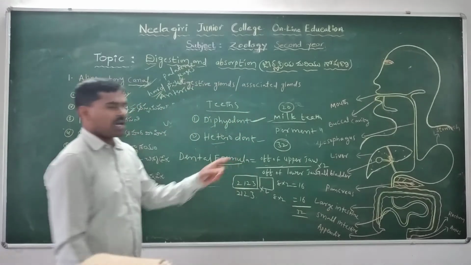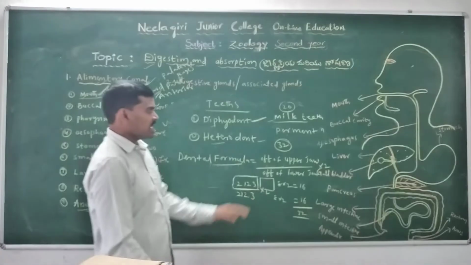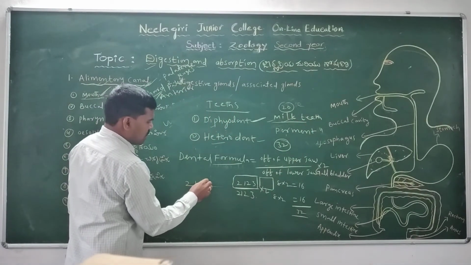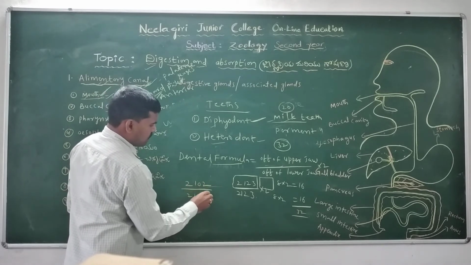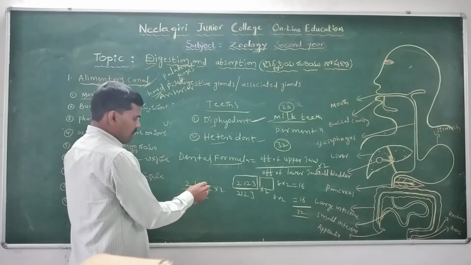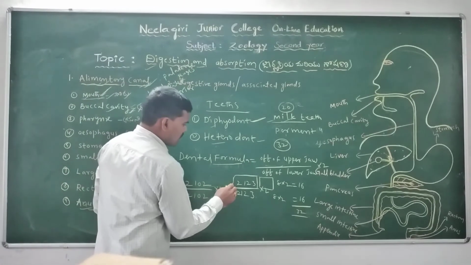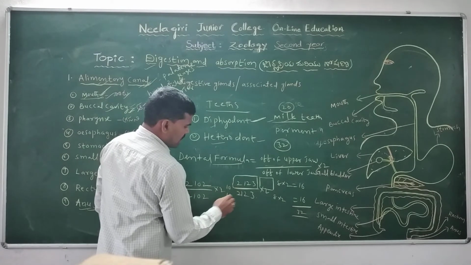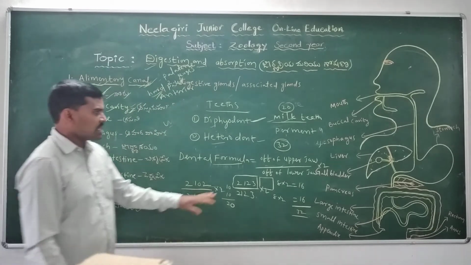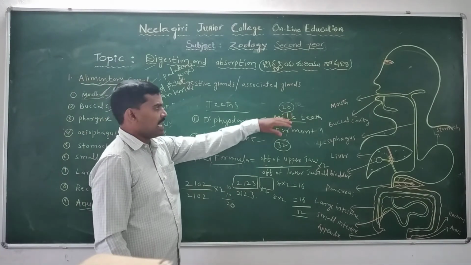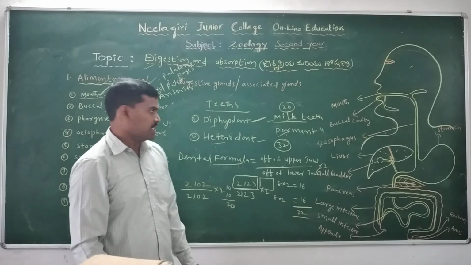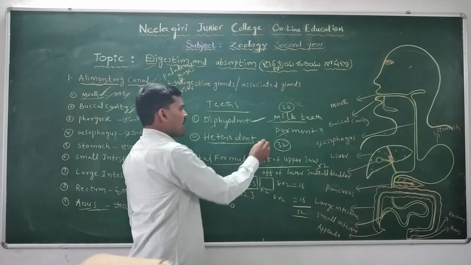Now the milk teeth formula: 2102 over 2102, into 2. So this is 2 plus 1 plus 0 plus 2, which is 5. Five into 2 is 10, and 10 into 2 gives a total of 20. So these are the milk teeth, 20 in number. The milk teeth are replaced by the permanent teeth, 32 in total.